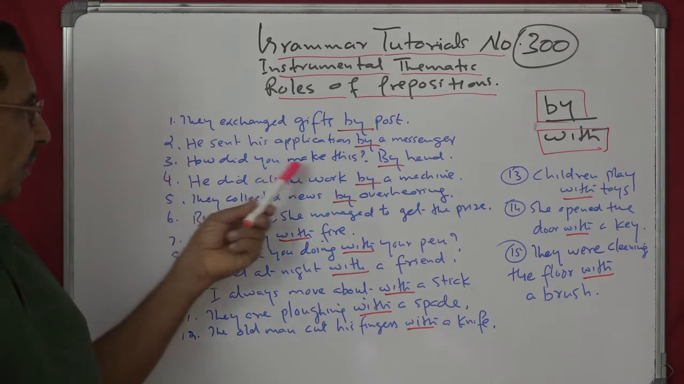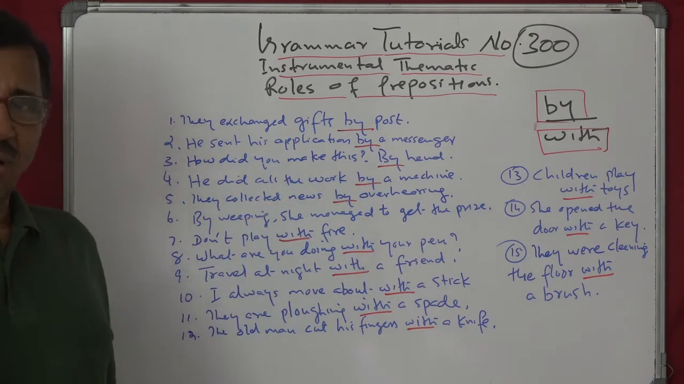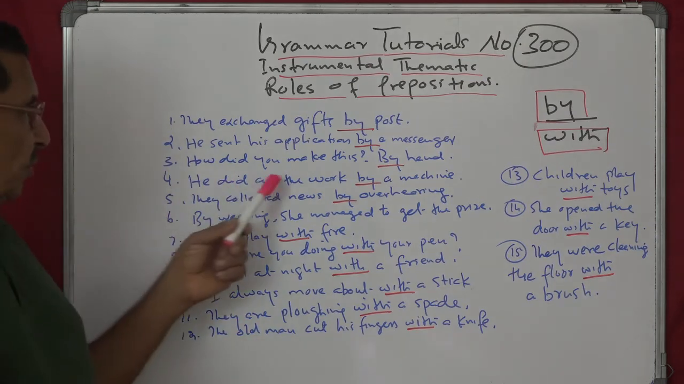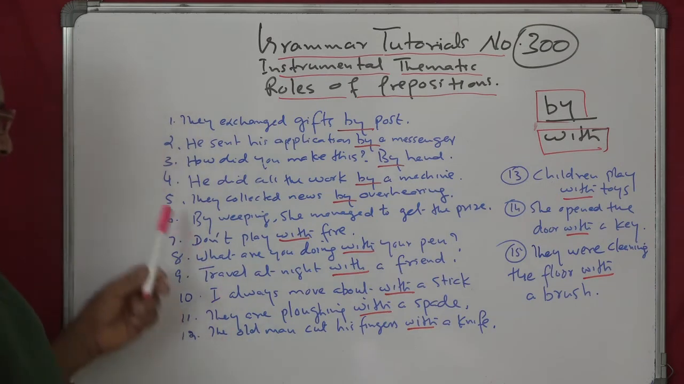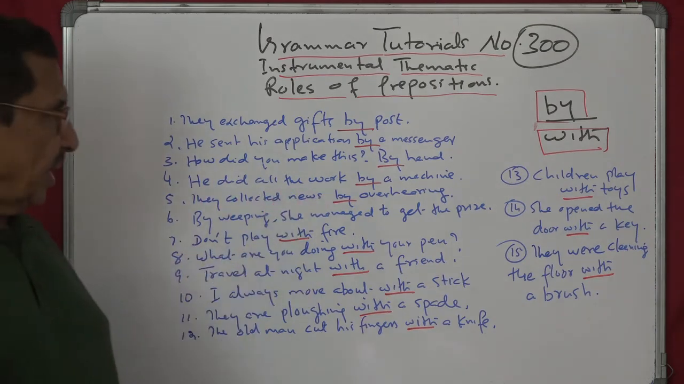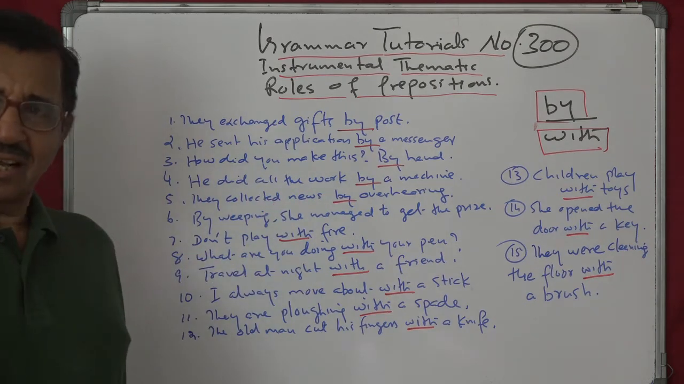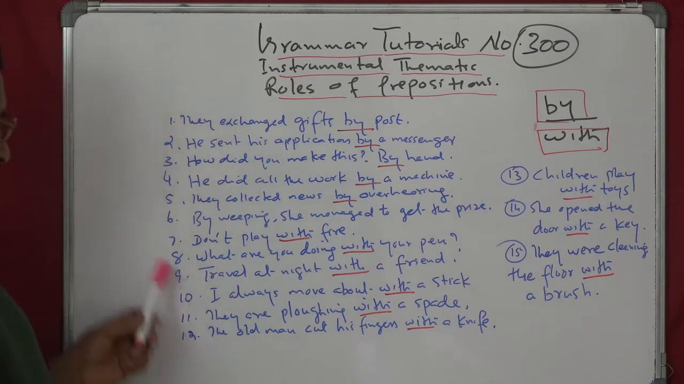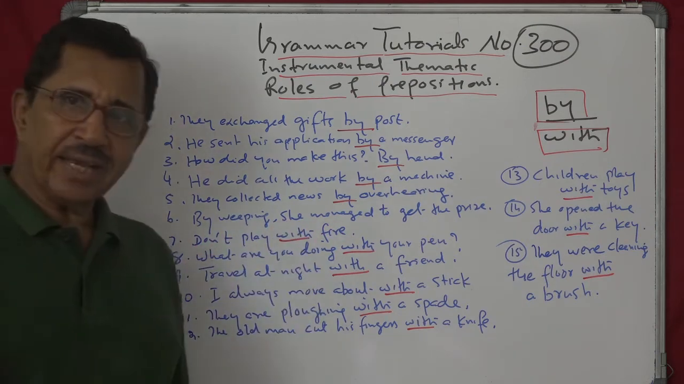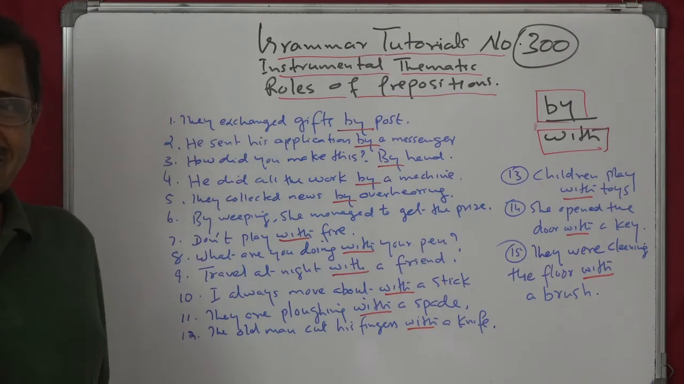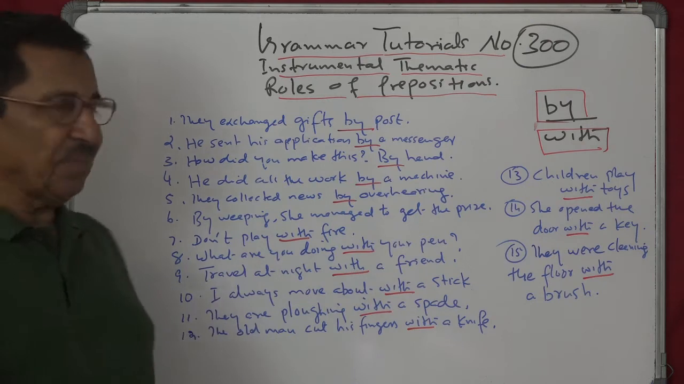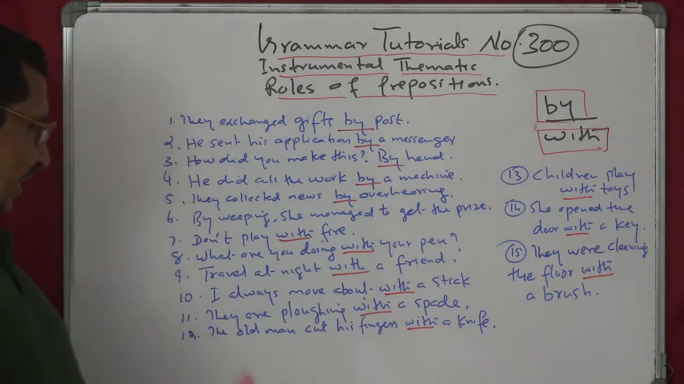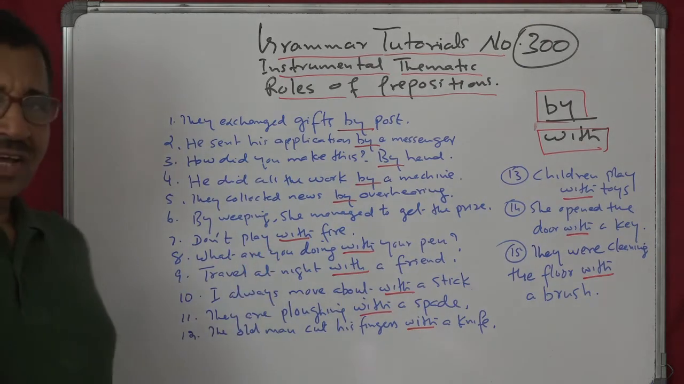He sent his application by a messenger. How? How did you make this? By hand. How? He did all the work by a machine. How did you do? They collected news by overhearing. Not good manners, not good. By weeping, she managed to get the prize. Don't play with fire. See, now comes with.